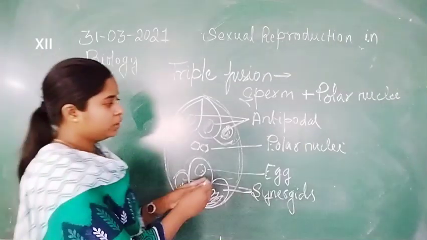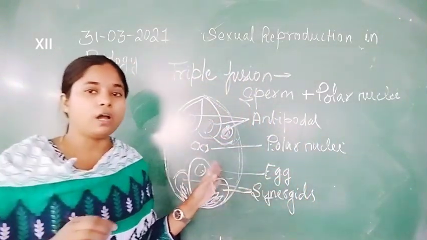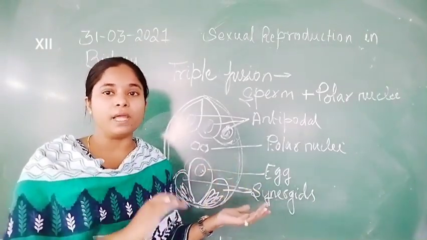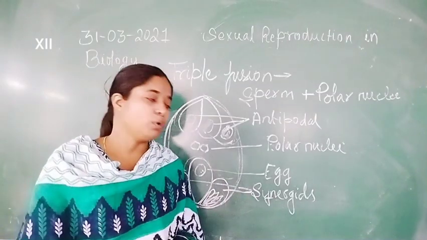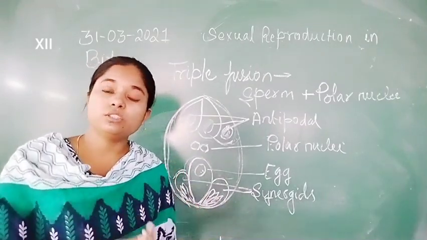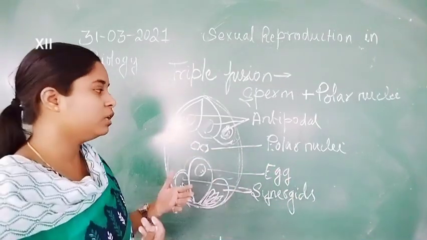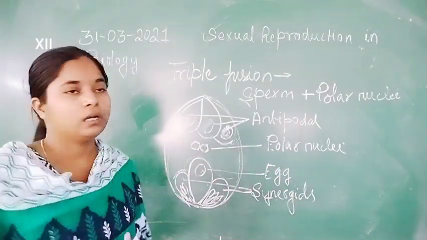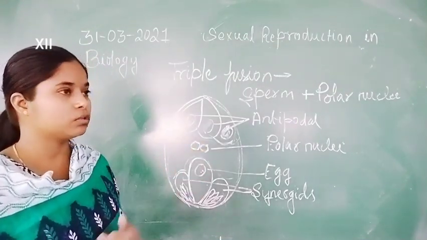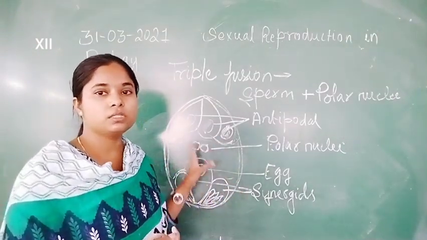When the polar nuclei fuse with the sperm, the ploidy changes from diploid to triploid, because only the polar nuclei inside the embryo sac have 2 nuclei, so they have 2n content.